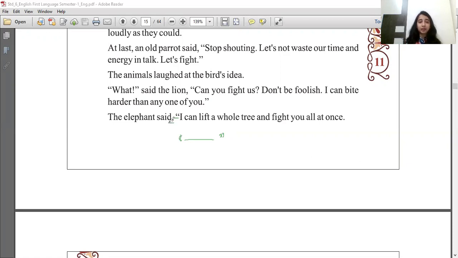The elephant said. Now, before the dialogue of the elephant, there is a comma over here. Correct? What said the lion? Then again, comma. Can you fight us? So before every dialogue, there's a comma. So first you put a comma, then open quotation, then write the dialogue. Now, the second rule of dialogue writing is that dialogue always follows a comma. There's a comma before every dialogue. Now, how we end the dialogue comes in the third rule.